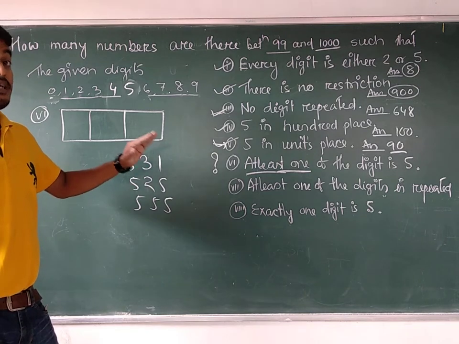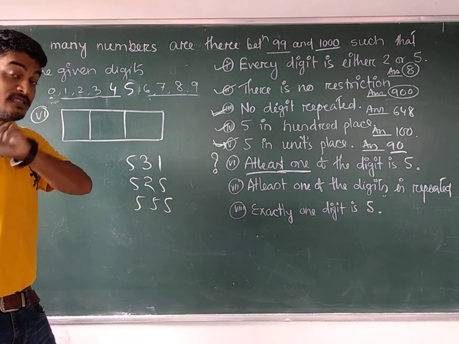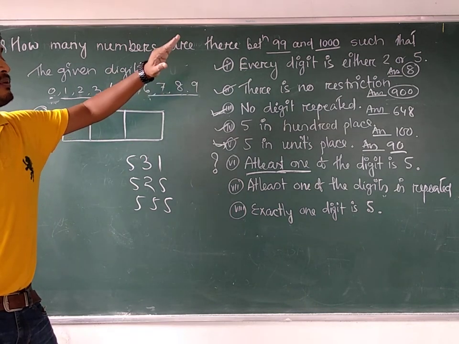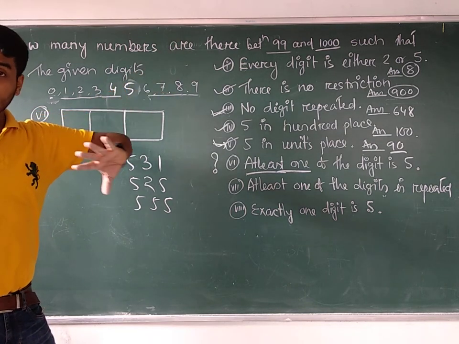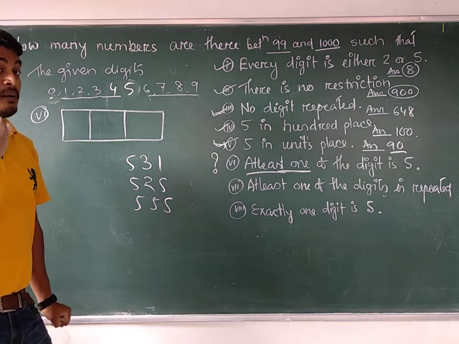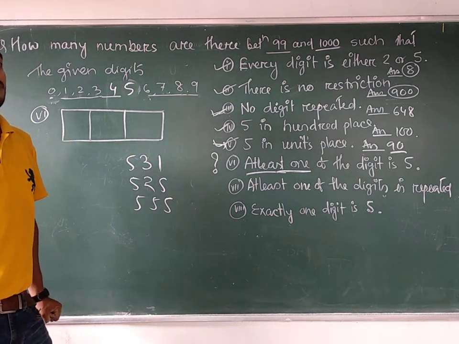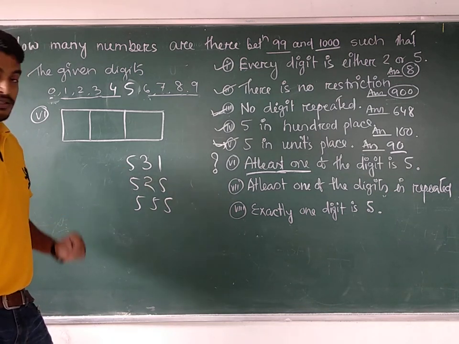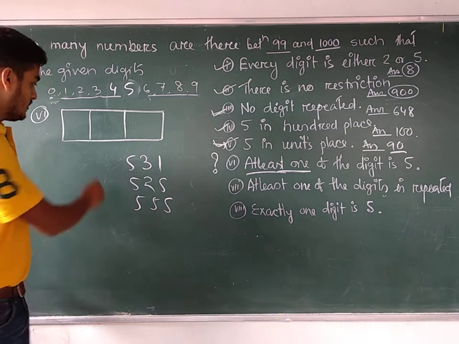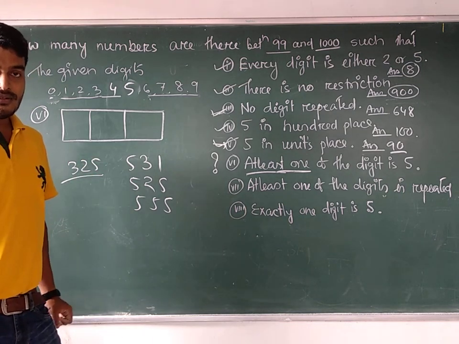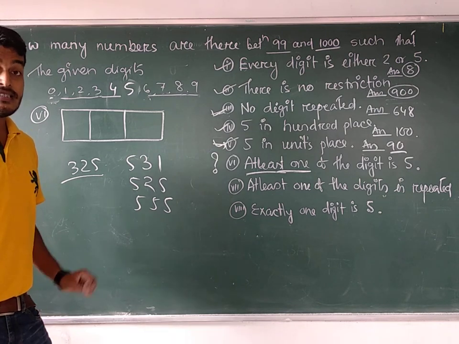At least one digit should be 5. How many numbers are there between 99 and 1000? How many 3-digit numbers are there which contain at least one 5? So this number contains exactly one 5, and this number also contains exactly one 5.